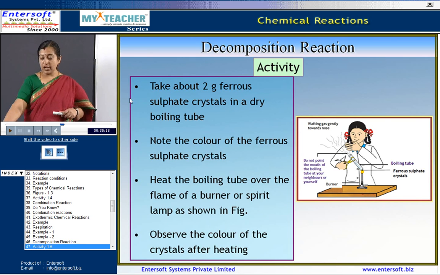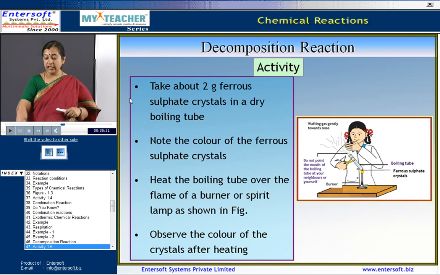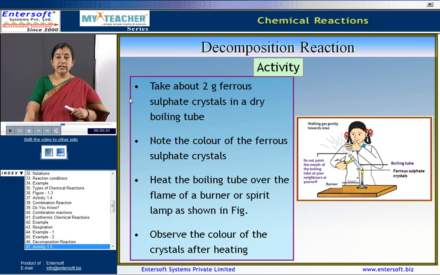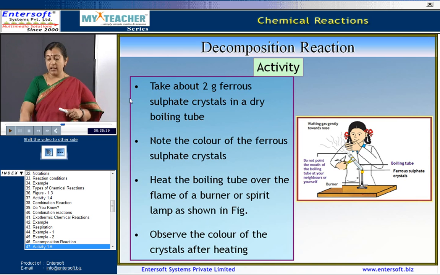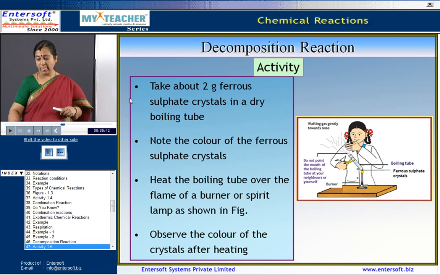Taking about 2 grams of ferrous sulfate crystals in a dry boiling tube, you can see the color of the crystals. Observe the crystals after heating. The green color of ferrous sulfate crystals changed, giving a characteristic odor of burning sulfur.